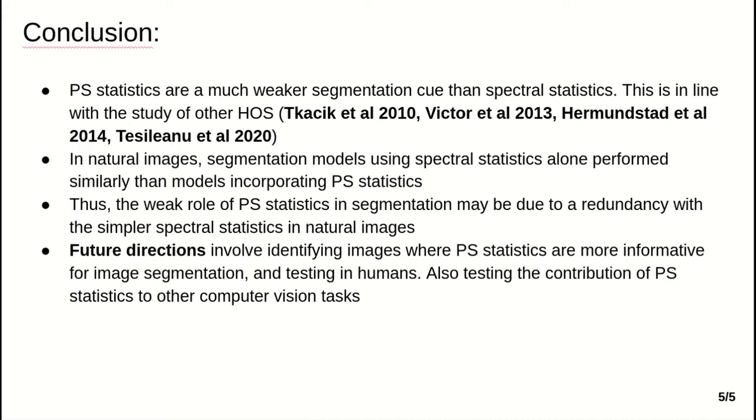Future directions of this work involve identifying images where Portilla-Simoncelli statistics are more informative for image segmentation and testing whether humans segment these more strongly. Also, testing the contribution of Portilla-Simoncelli statistics to other computer vision tasks may help understand the high perceptual relevance of this set of statistics.